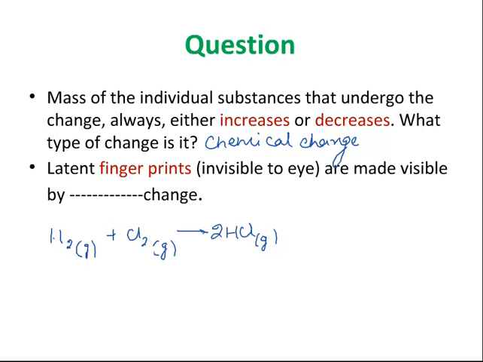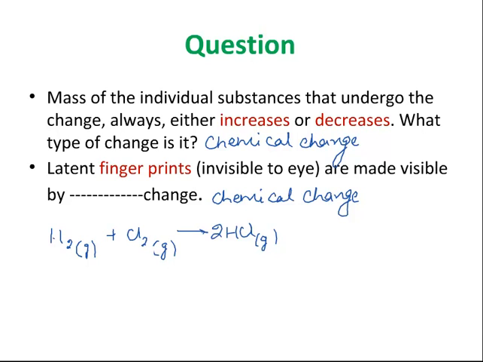So these chemicals are put on those fingerprints and they are made visible. So what type of change is it, students? It is a chemical change again. So is this question clear? Right? So this is also an example of chemical change.